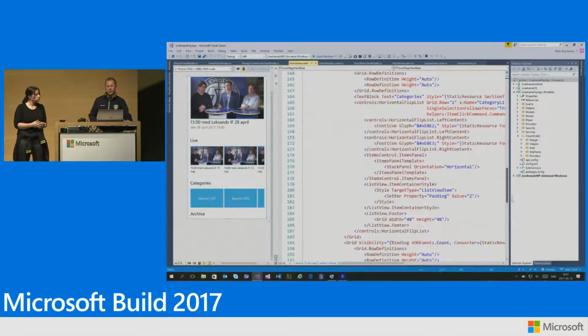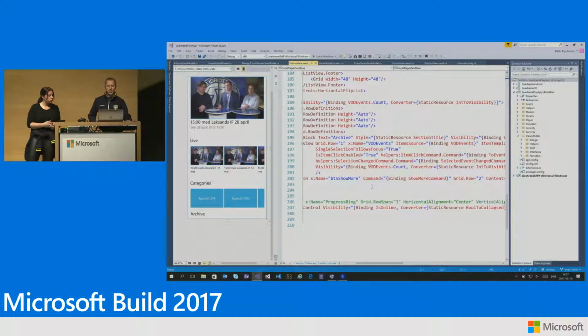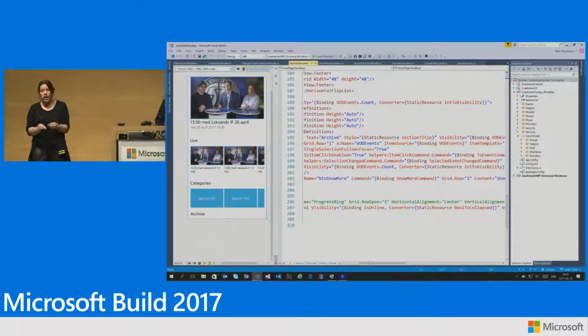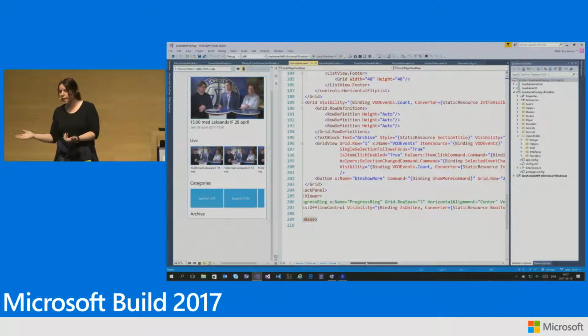If we go down here, we can see we have the show more button command. Show more button. We bind that to the command, so we don't have to handle a click event or something. We have all that code in the view model. So this works really well in XAML, where even things like buttons have commands that can be data bound. And this works in UWP, it works in WPF, it works in Xamarin Forms, if we use Xamarin Forms. Now we use Xamarin Native, so it's a little bit different.